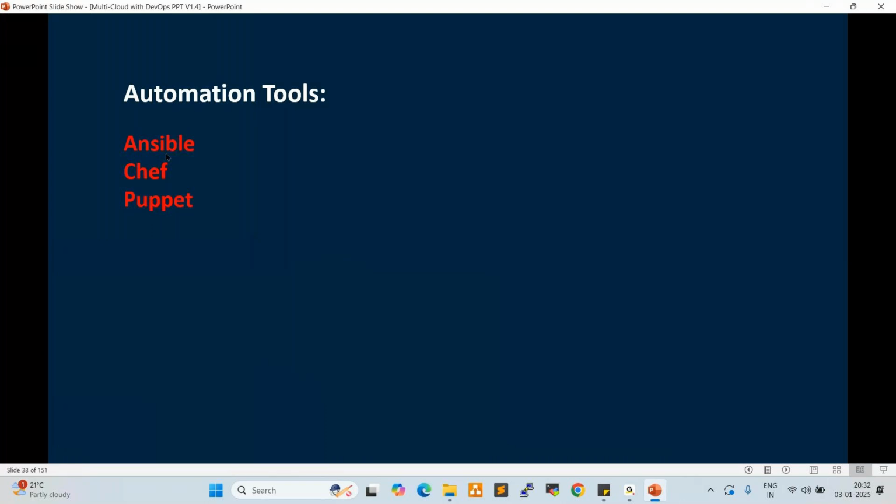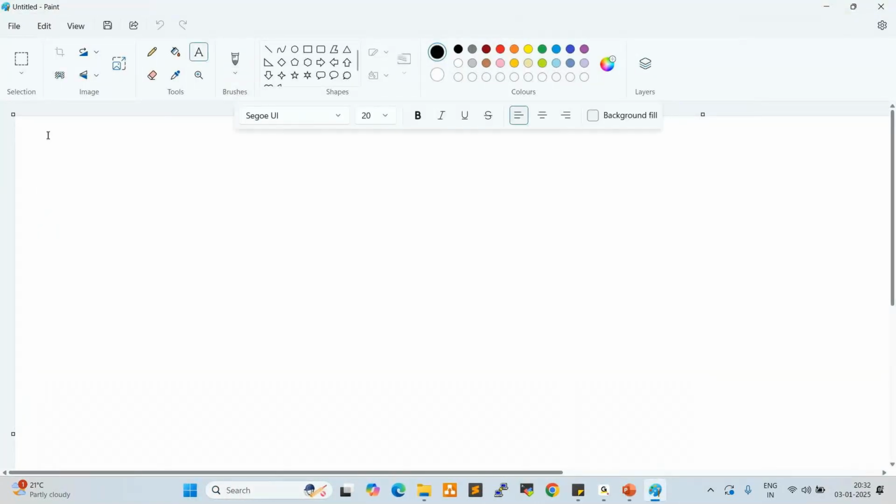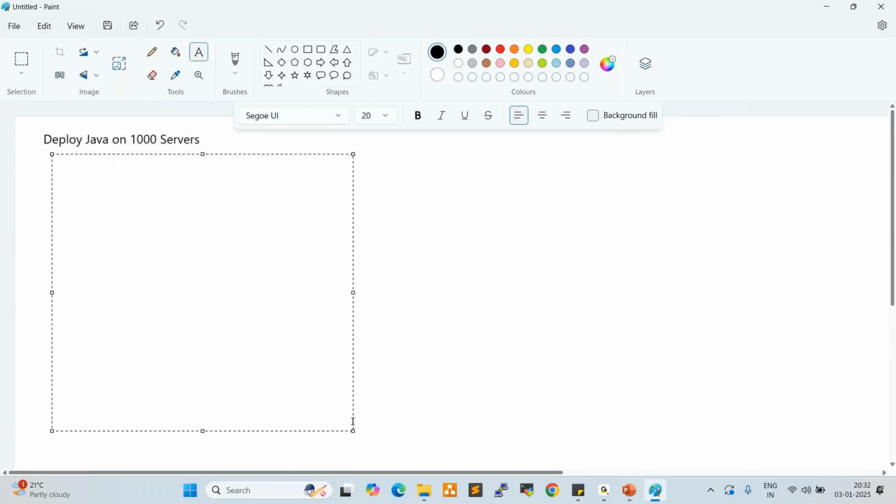So let us go through a few examples about Ansible. For example, I have 1,000 servers. I want to deploy Java on 1,000 servers. These are manual servers. I'm not using any automation tools, not using any scripts. Manually, I want to deploy Java. So let us take a single server. I want to deploy Java on a single server. What are the steps we need to follow manually? Anyone?